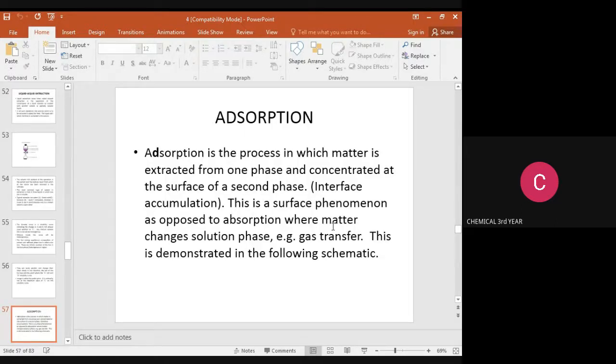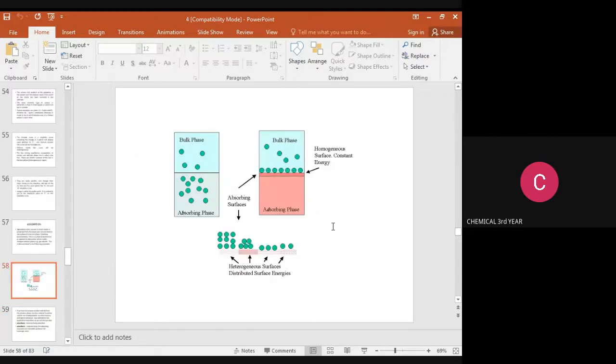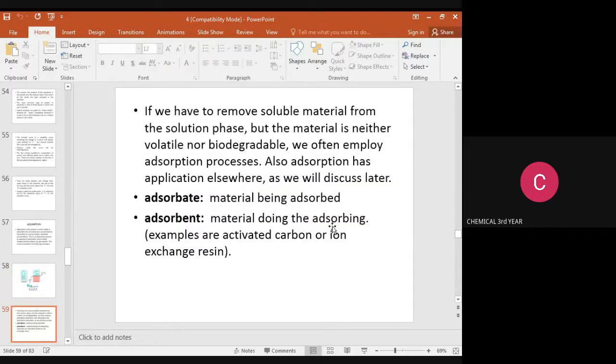Example, gas transfer. This is demonstrated in the following schematic diagram. This is the bulk phase, the adsorbing phase, and the adsorption surface. This is the bulk phase, a homogeneous phase with constant energy. Then next, we have to remove soluble material from the solution phase, but the material is neither volatile nor biodegradable. We often employ the adsorption process. Also, adsorption has applications elsewhere, which we'll discuss later, but it is majorly used for wastewater treatment.